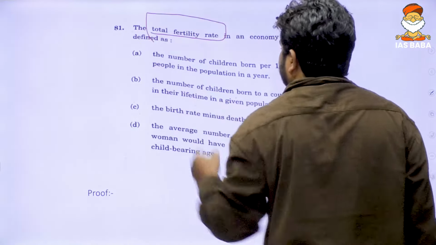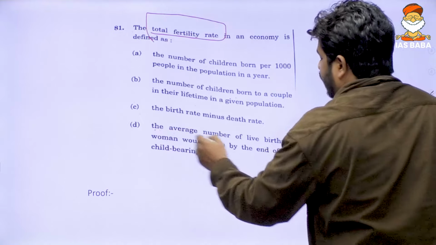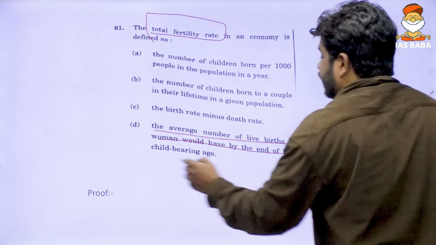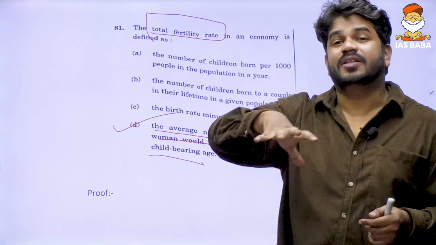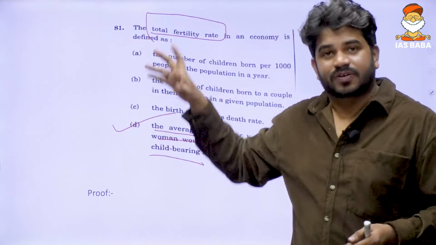Total fertility rate. Yes, the average number of live births a woman would have by the end of her childbearing age. This is the right answer. Understand one thing: total fertility rate always appears in news articles whenever there is an article written on population trends, etc. So why I told you in the beginning to pick the keywords whenever you read an article is because of this.